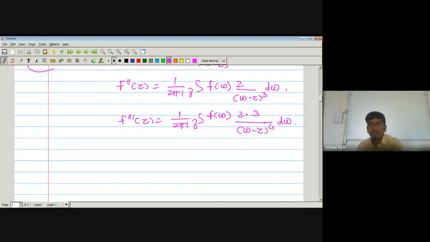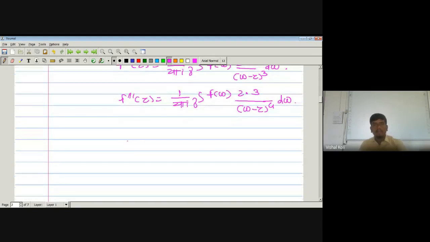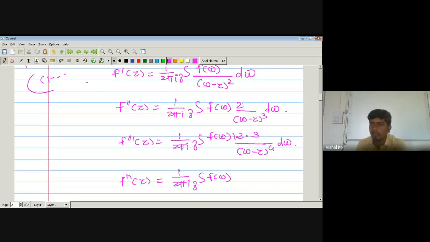Okay, now from this one what is f n of z? It is nothing but 1 upon 2 pi i integration over the curve gamma f of w into this 2 into 3 into 1, which can be written as 1 into 2 into 3. This one can be written as 1 into 2.